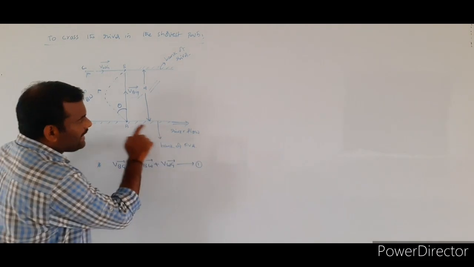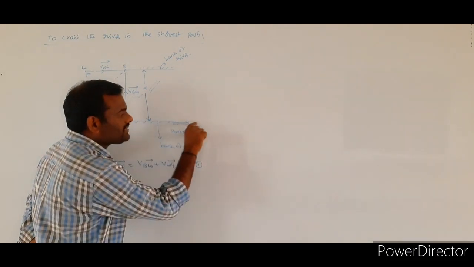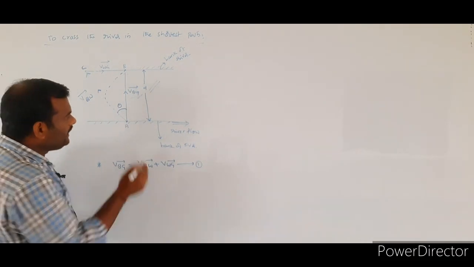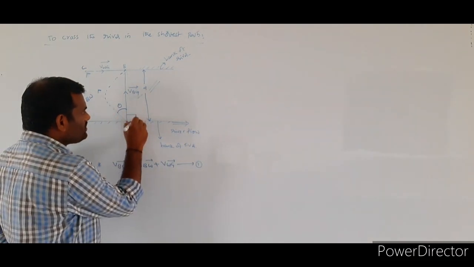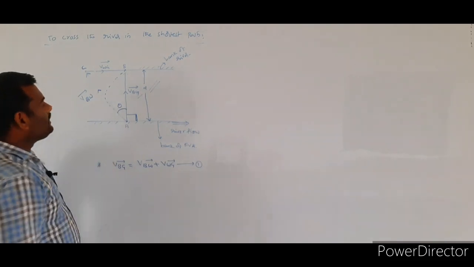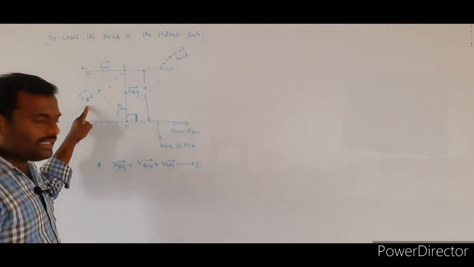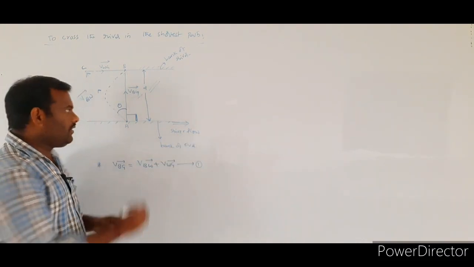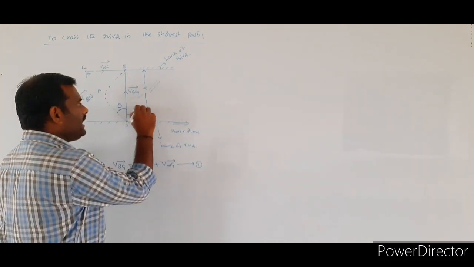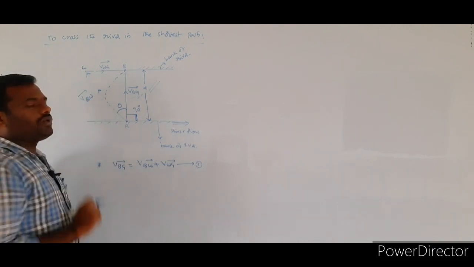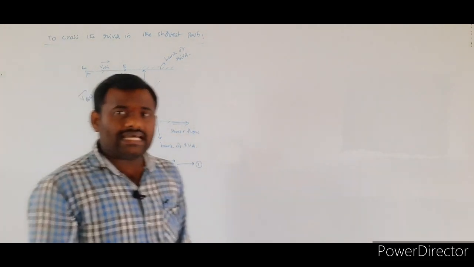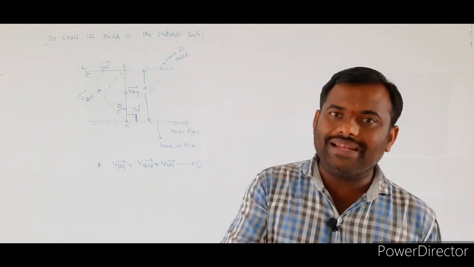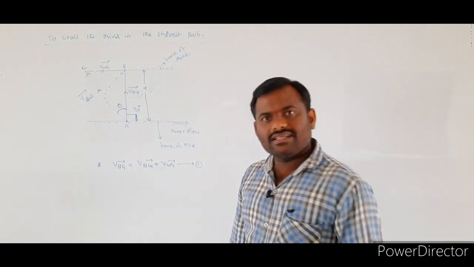And in the figure I indicated, this is the direction of flow of the water. So if you look at the diagram, simply you understood the angle made by the boat with respect to the river flow is equal to 90 degrees and this value is theta. So what is the angle made by the boat with respect to the river flow? 90 plus theta.